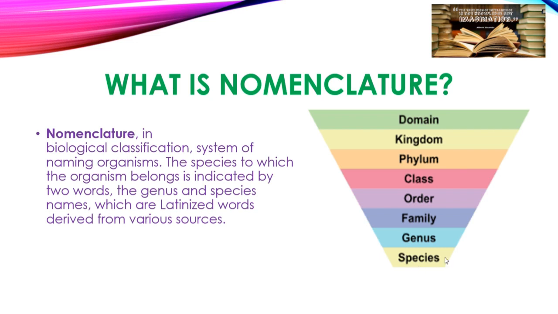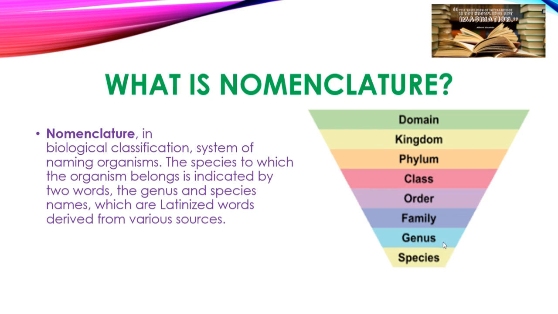So, species is the thinnest part, meaning the number of organisms sharing similarity is very small. But as we gradually move upwards towards kingdom, we make large groups, whereas in the case of species, we make small groups.